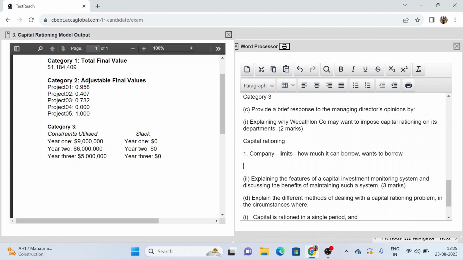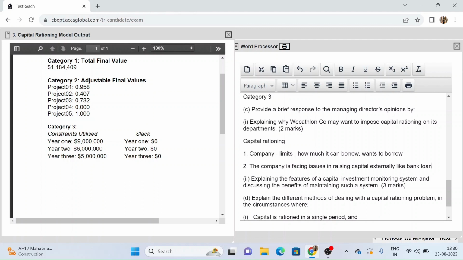Now another reason can be that they do have a limitation from being able to fund from the external sources. So another reason can be the company is facing issues in raising capital externally, like bank loans.